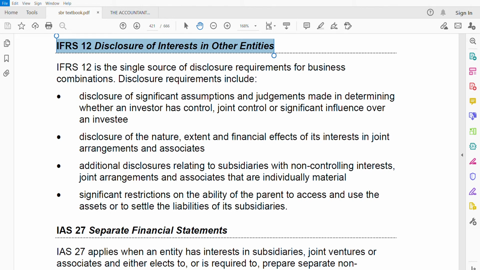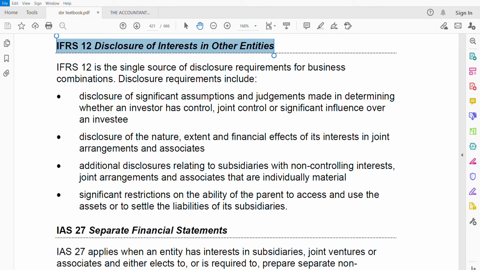The main standard is of course IFRS 3, but other than that, we have four more standards relating to group accounting. One is IFRS 10, where we make consolidated financial statements; we define control, and then we define subsidiary. Then we have IFRS 11, which is about joint arrangements. IFRS 12 is disclosure of interest in other entities. Basically, this is a disclosure standard: what are the things you need to disclose when you have interest in other entities? Then we have IAS 28, which is investments in associates and joint ventures. So this video is going to cover only IFRS 12.